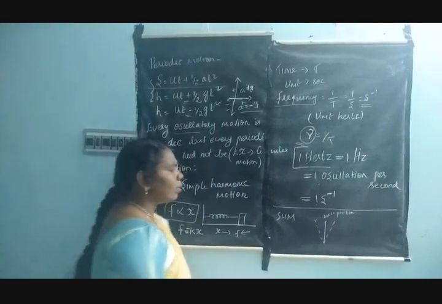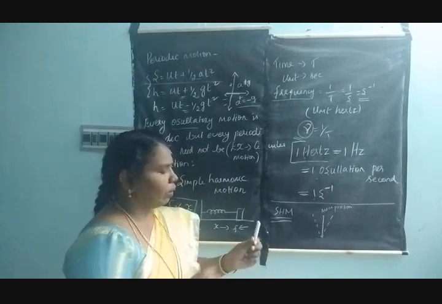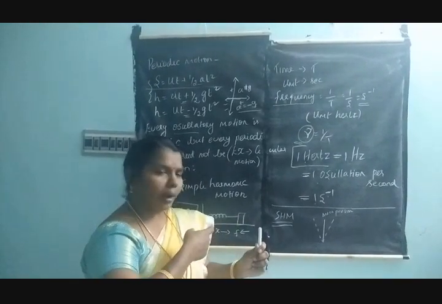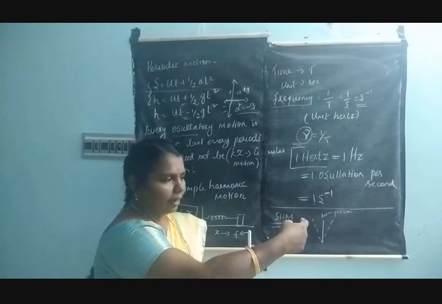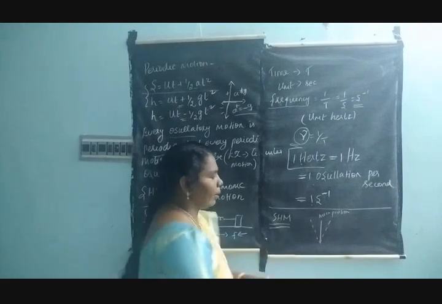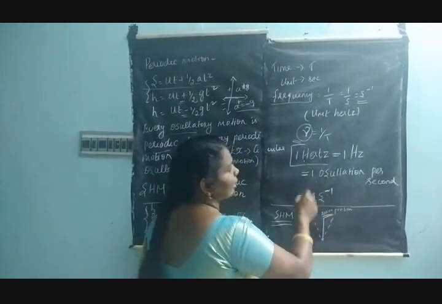And another one, simple harmonic motion examples. You can take a spring and stretch it. When I touch the spring, what happens? It goes to the forward extreme position and the backward extreme position, and then comes to the equilibrium position. So this is the equilibrium position, the mean position, the rest position.